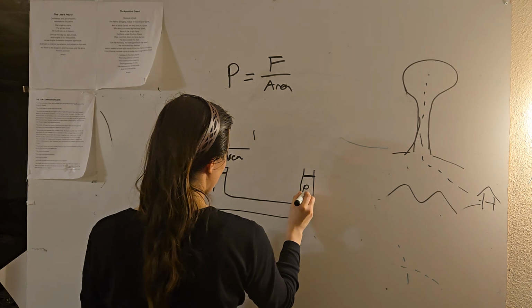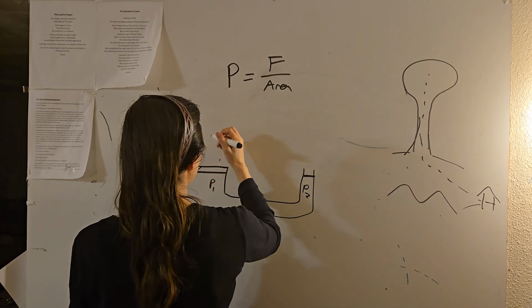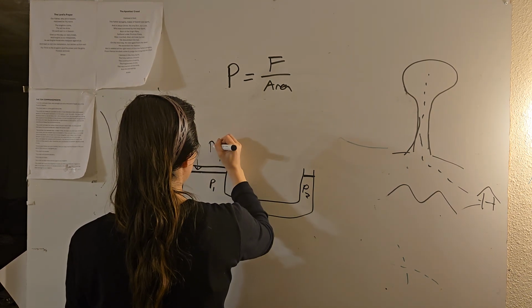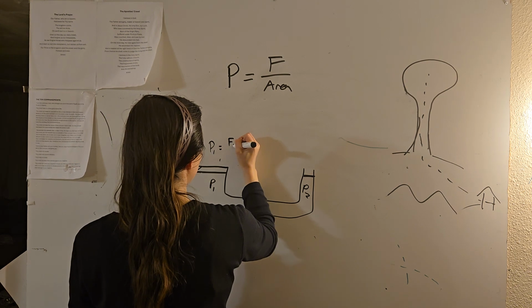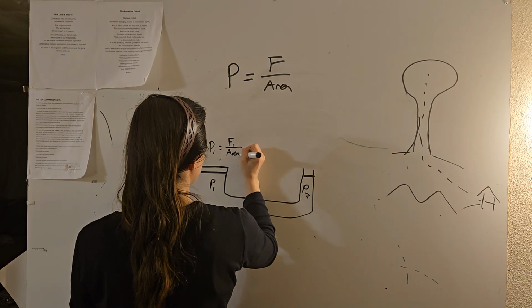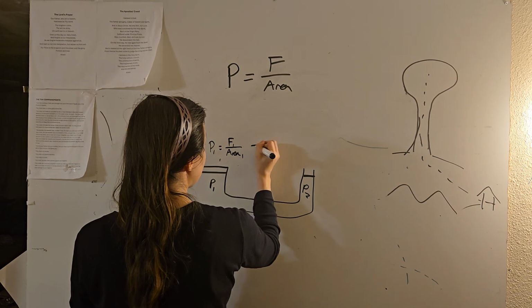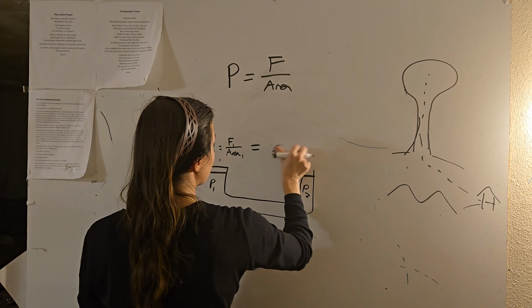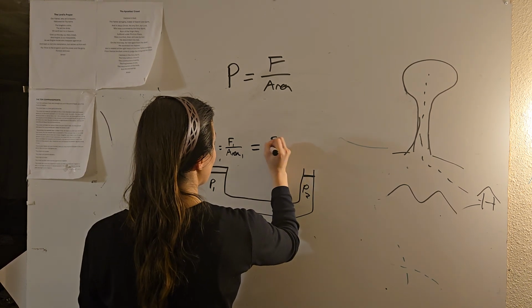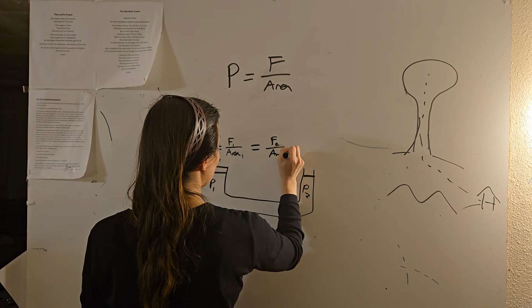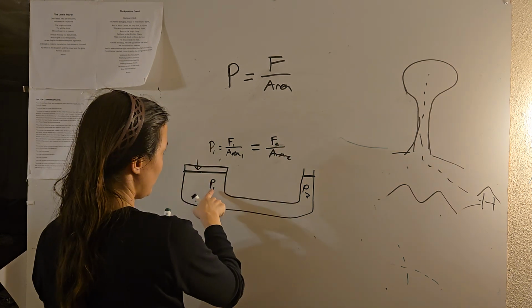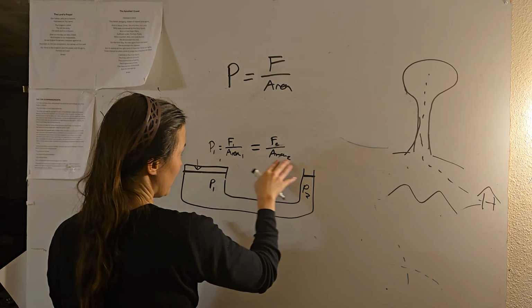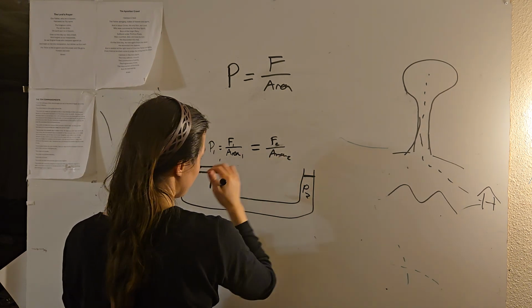I'm going to call them pressure 1 and pressure 2. So pressure 1, which is force 1 over area 1, is going to be the same as pressure 2, which is force 2 over area 2. And as you can see, this area is much bigger, this area is much smaller.